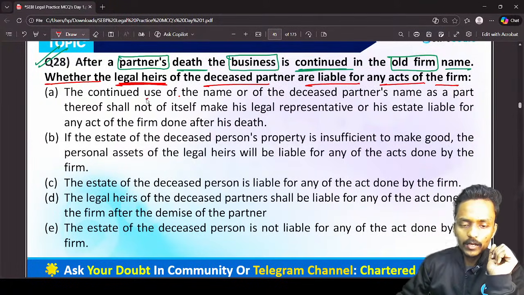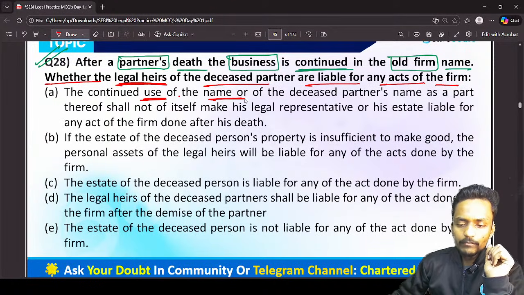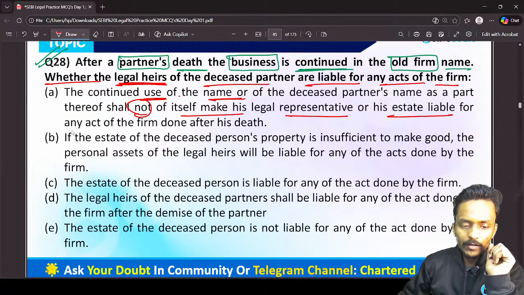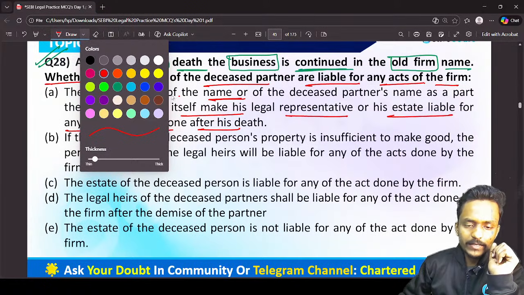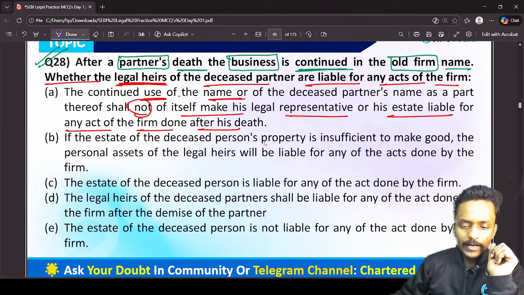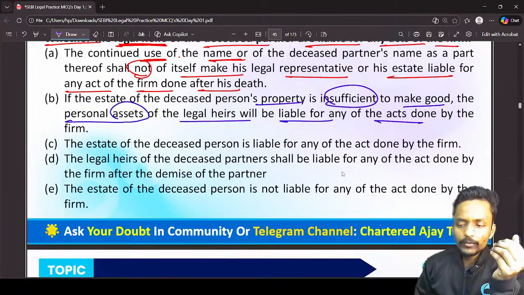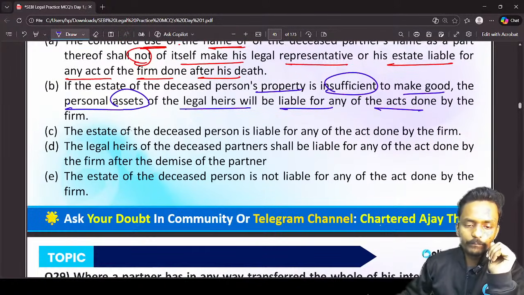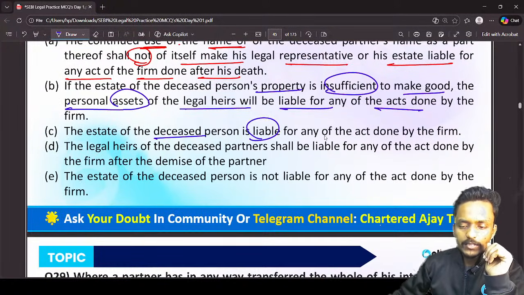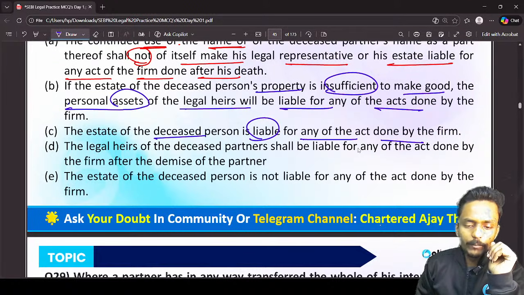The first option: the continued use of the name, or the deceased partner's name as a part thereof, shall not itself make his legal representative or his estate liable for any act of the firm done after his death. The second: if the estate of the deceased partner's property is insufficient, the personal assets of the legal heir will be liable for any act done by the partnership firm. The estate of the deceased partner is liable for any act done by the partnership firm.